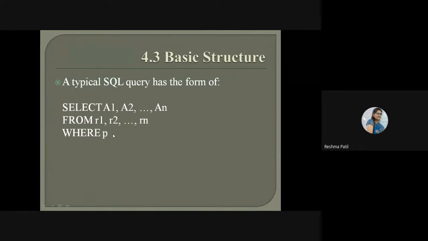And compulsorily you have to give a semicolon after this. Semicolon means that is the end of your query. End of query will be shown by using the semicolon only. So for each and every query, you have to write a semicolon at the end of that query. So this is the typical SQL query.